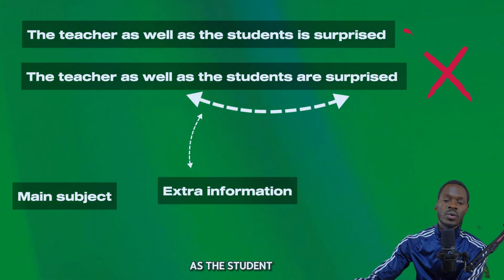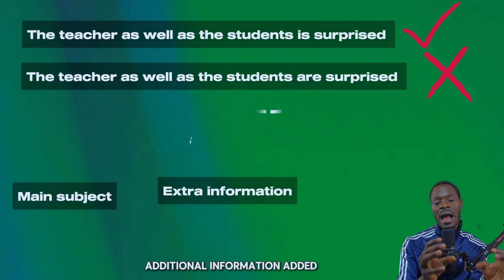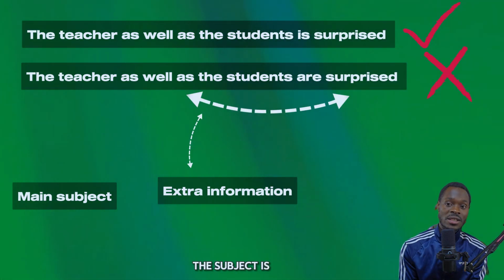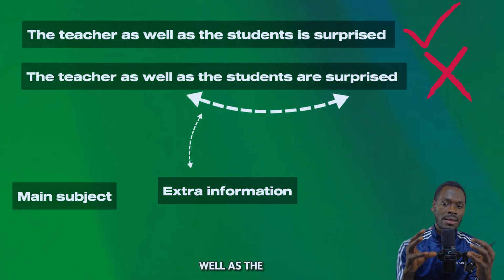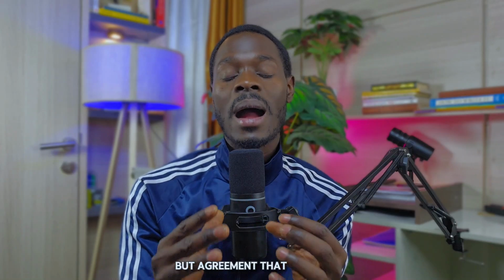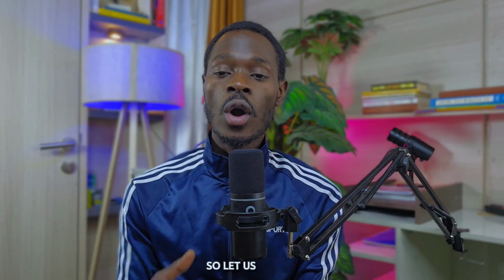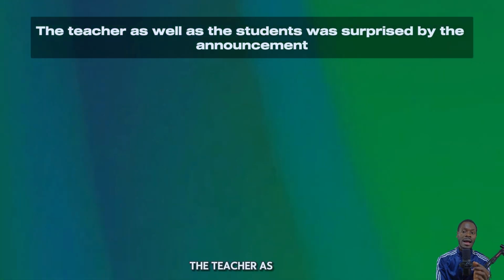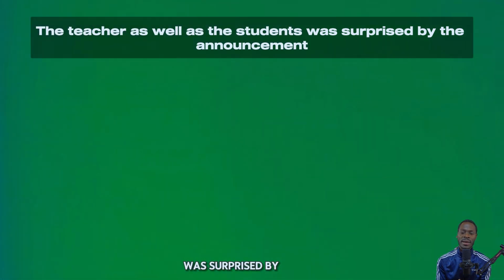As well as the student, this is additional information added to what? To the main subject. So in this sense, the subject is what? The teacher as well as the student is surprised. We use is, not are. This is the kind of subject-verb agreement that we have here. So let us have a bunch of examples to make sure we understand this rule clearly. For example, the first one: the teacher as well as the student was surprised by the announcement.